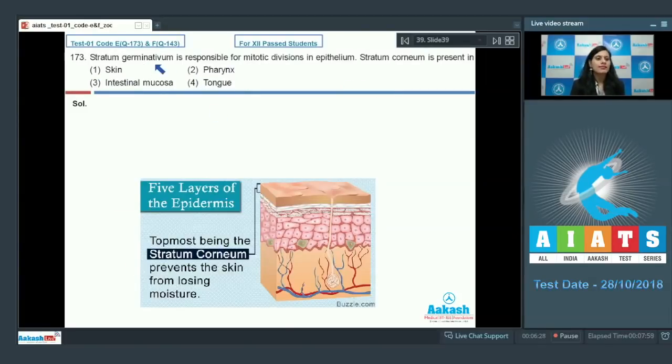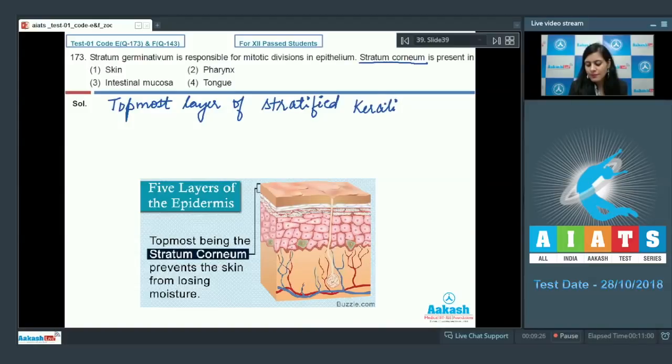Question number 173. Stratum germinativum is responsible for mitotic divisions in epithelium. Stratum corneum is present in. This layer called stratum corneum is the topmost layer of stratified keratinized epithelium.